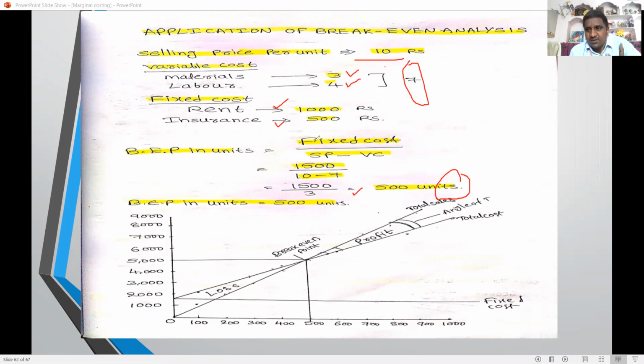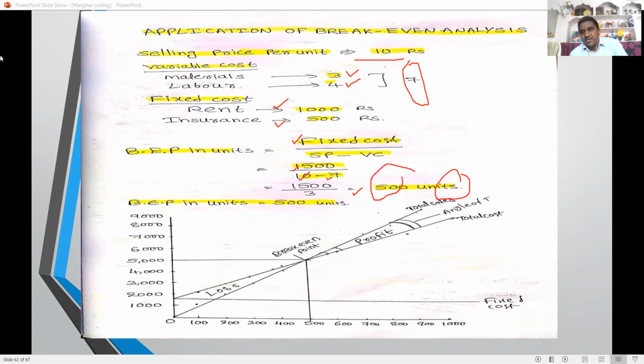First, we have to calculate the BEP in units. The BEP formula is fixed cost divided by selling price minus variable cost, that is, fixed cost divided by contribution per unit. Here 1500 is the fixed cost, 10 rupees is the selling price, and variable cost per unit is 7. So 1500 divided by 3 gives 500 units. So BEP is 500 units.